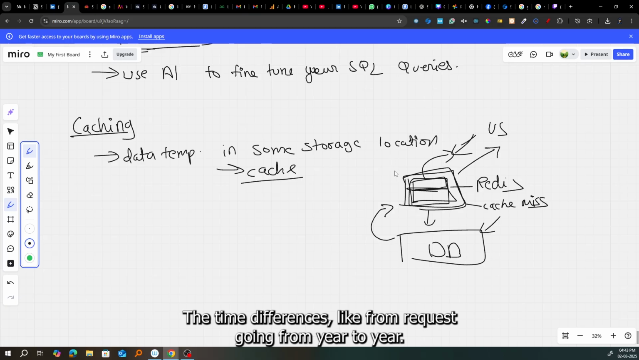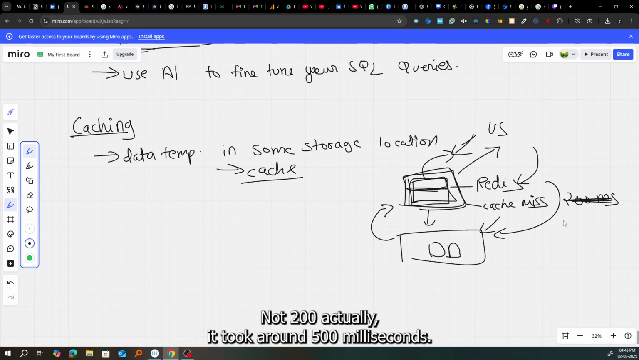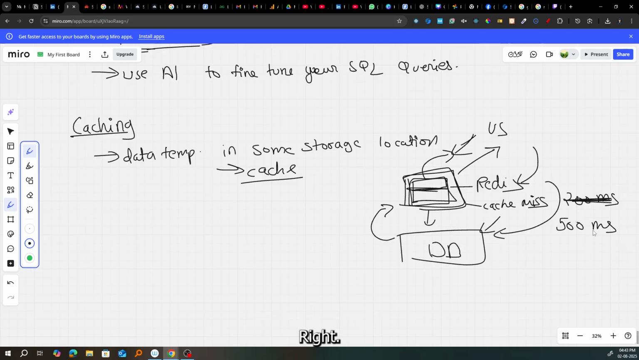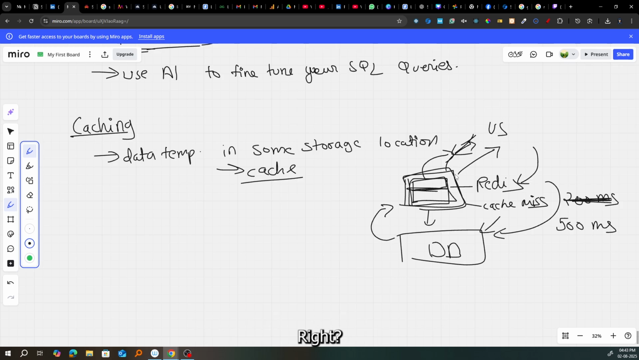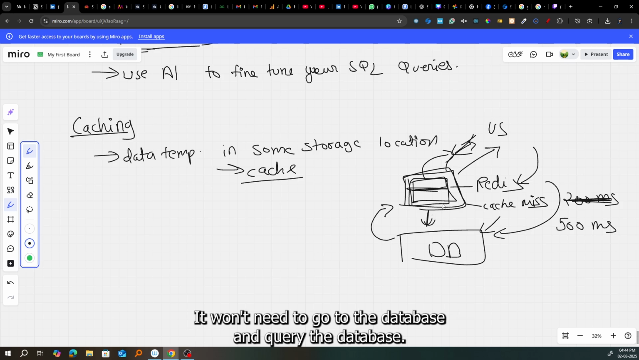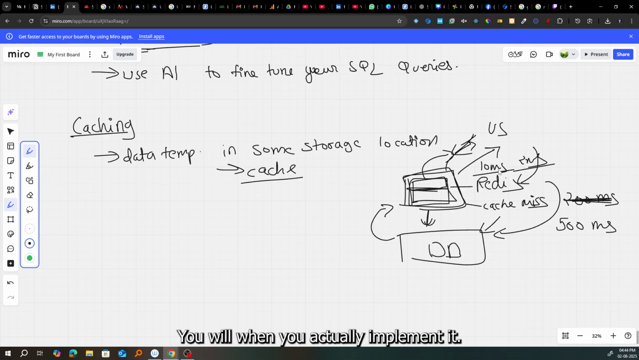The time for a request going from the user to the database took around, let's suppose, 200 milliseconds. Okay, not 200 actually, it took around 500 milliseconds, right? But when it is returned from Redis itself, it will be a very quick response. It won't need to go to the database and query the database. It will be around 10 milliseconds or 2 milliseconds. It can reduce the time significantly. When you actually implement it, you will know how it works.